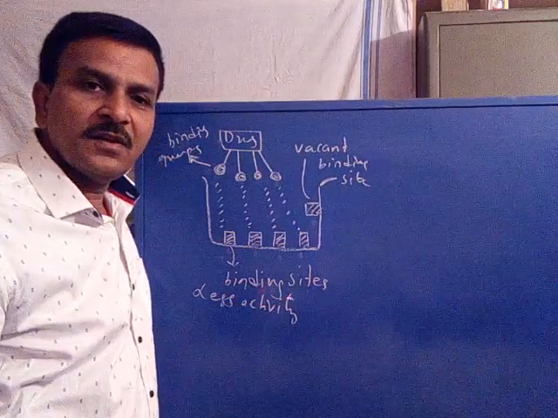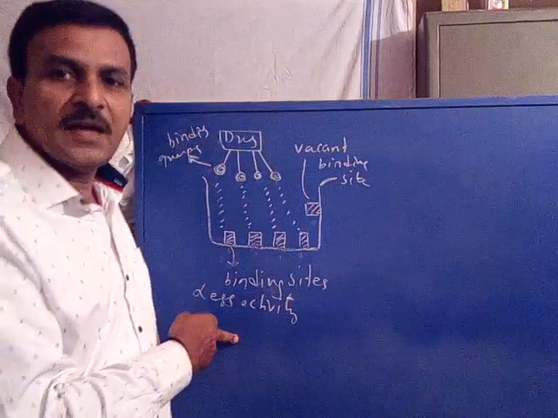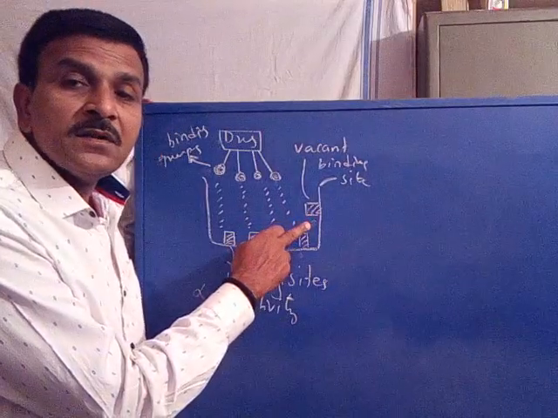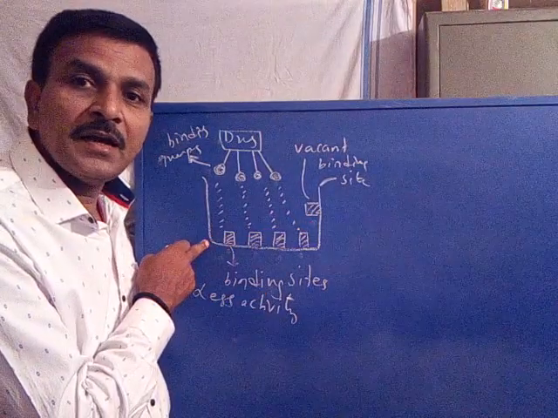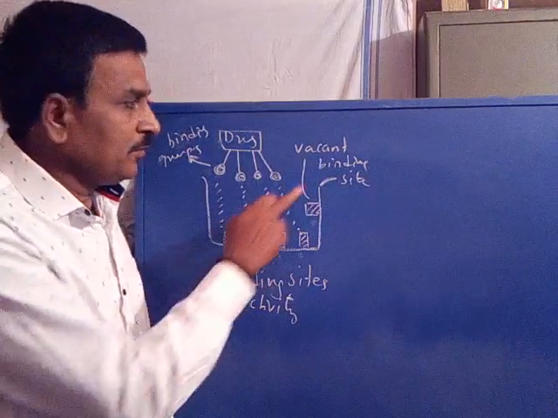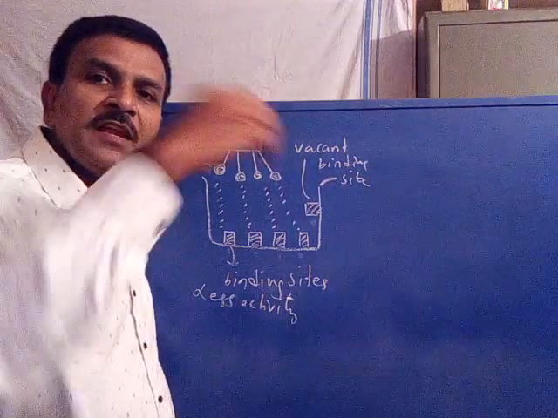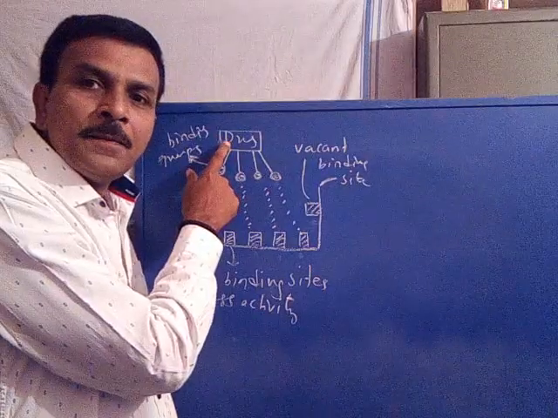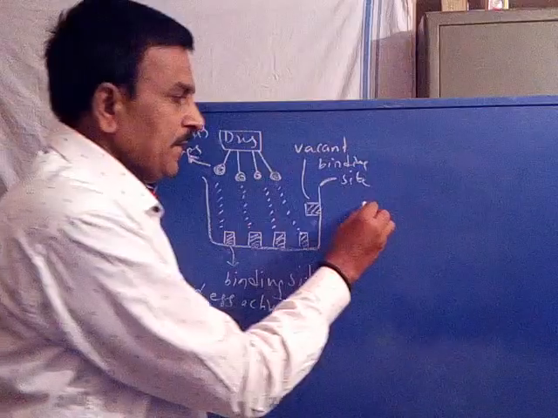The drug has less tendency to interact with the target, hence the activity will be less. Is it clear? Because not all binding sites of the target were involved or interacted with the binding groups of the drug. Therefore, there remains a vacant binding site. Now, if we extend the structure of the lead by introducing an extra binding group, let us see what happens.